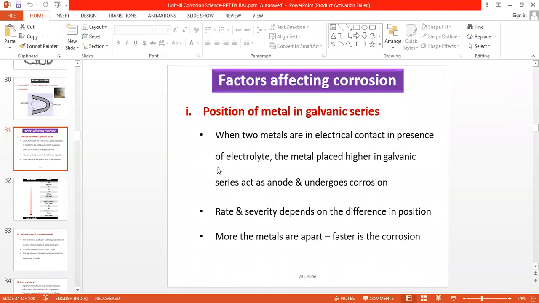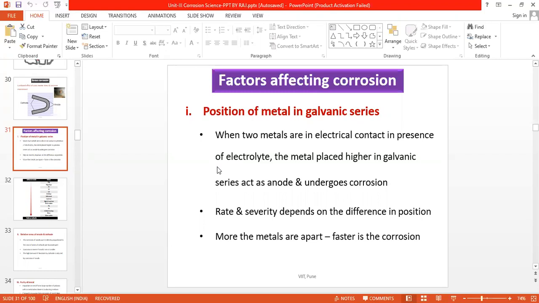Good morning, everybody. Now we will discuss what are the different factors that are affecting the rate of corrosion. Mainly, there are two factors affecting the rate of corrosion: one, nature of metal, and second, the nature of environment. Under the factor nature of metal, we have to see what is the position of metal, what is the relative area of anode to cathode, what is the purity of metal, etc. And under the nature of environment, we have to consider the environmental conditions such as temperature, pH, humidity, etc.